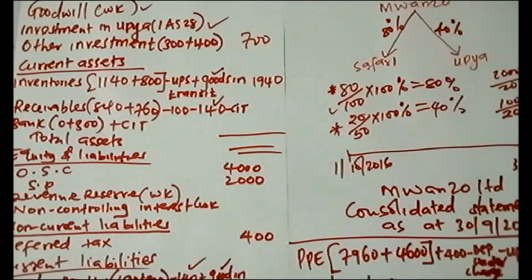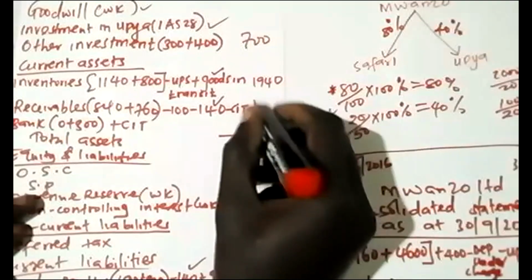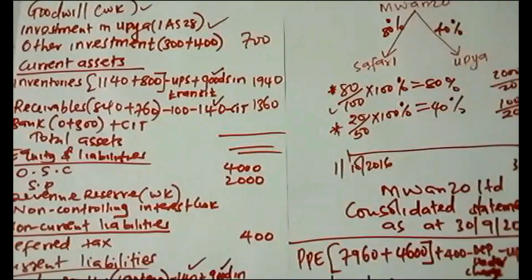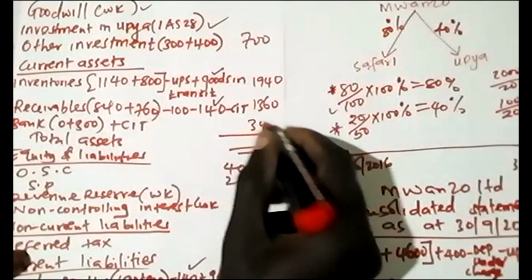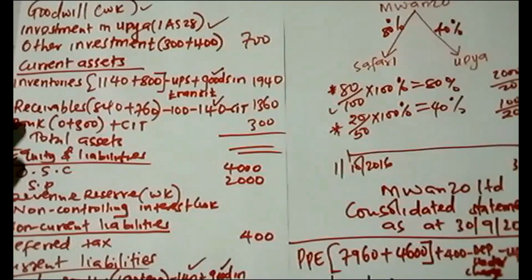Then we have 840 plus 760 minus 100 minus 140. So this is 1360. Then this one is 300. That one doesn't require even computations.